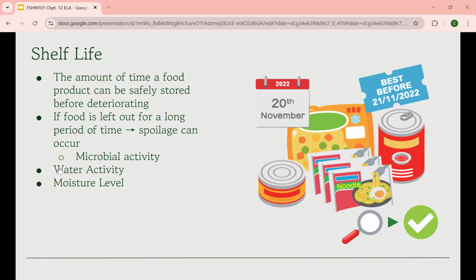Now, the reason for different shelf life periods and expiration dates can be explained through unique water activity and moisture levels in foods. Water activity is basically measuring the amount of moisture available in a food. A higher water activity means there is more moisture in the food and it is more likely that microorganisms will appear faster, compared to drier foods that have lower water activity. Moisture levels are essentially the same thing. The higher the moisture level, the more likely that microbial activity will occur sooner.